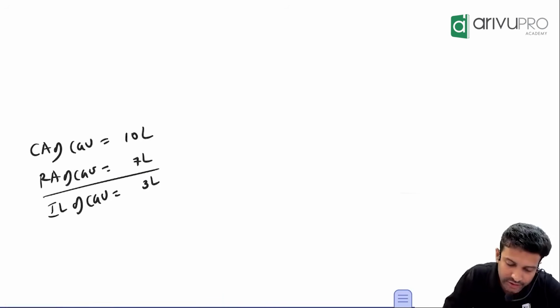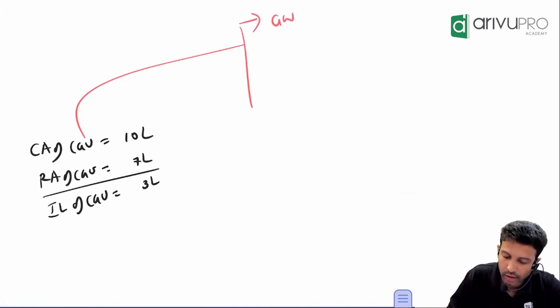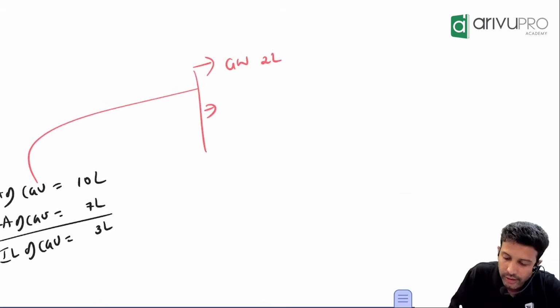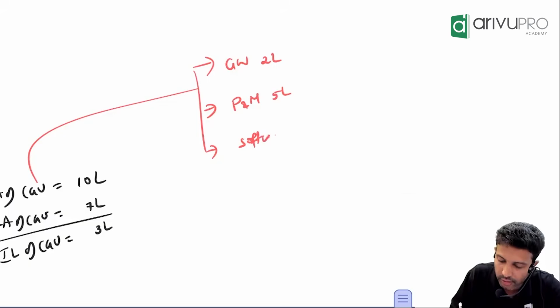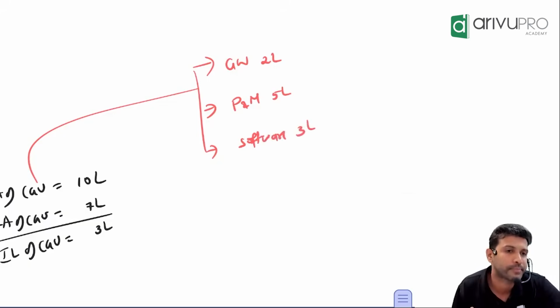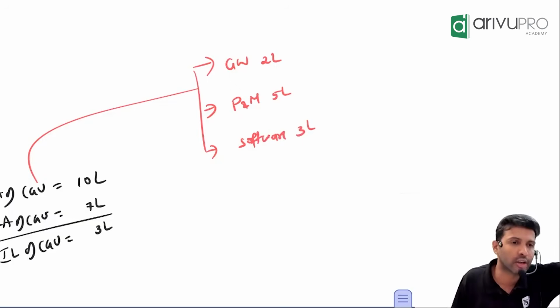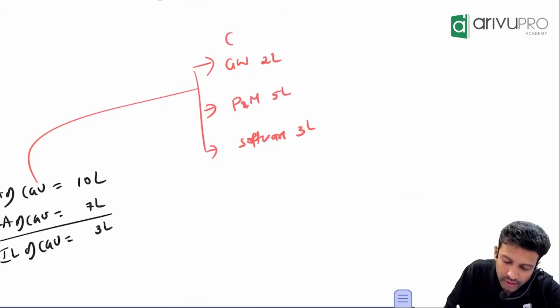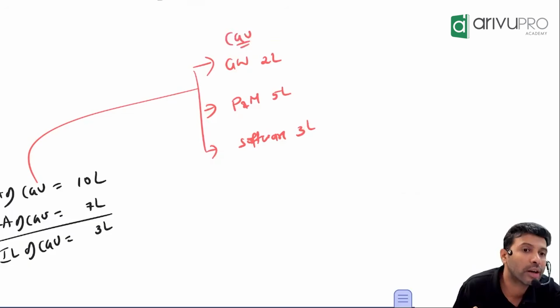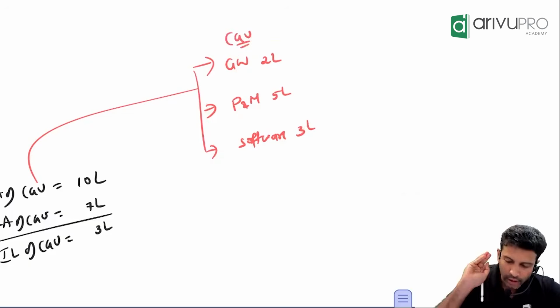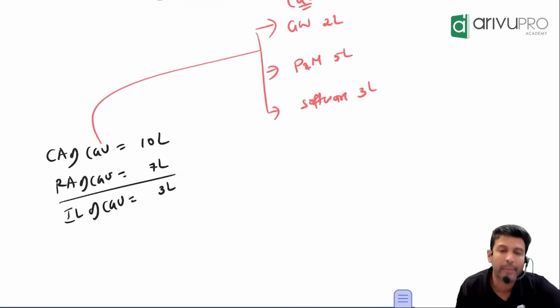Now people, this CGU has goodwill to the extent of 2 lakh. It has, let's say, plant and machinery to the extent of 5 lakh. It has software to the extent of 3 lakh. Okay, now? Oh, fine, no issues. This is the group. These three put together has become what, sir? These three put together is one group. That's what I assume. Now, this group, has it suffered impairment loss?